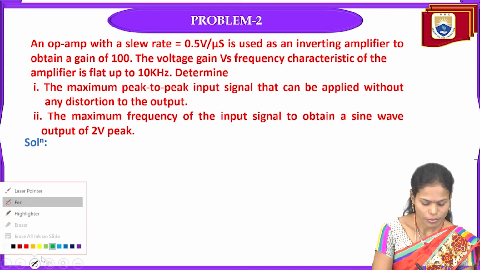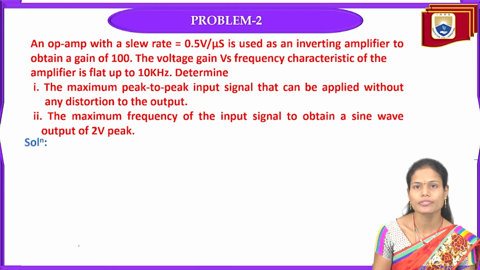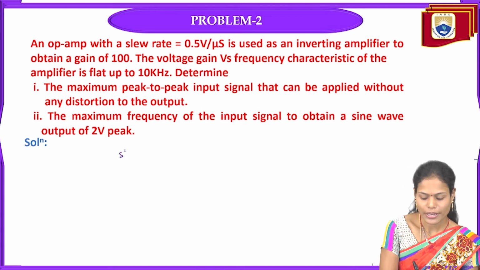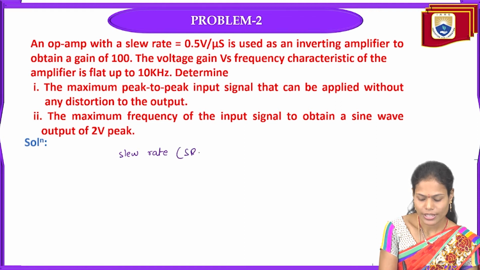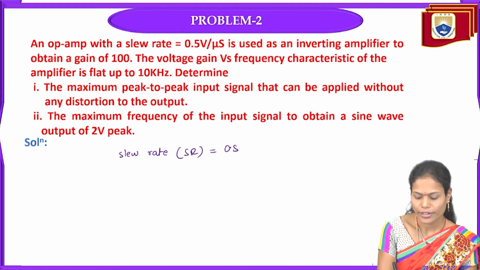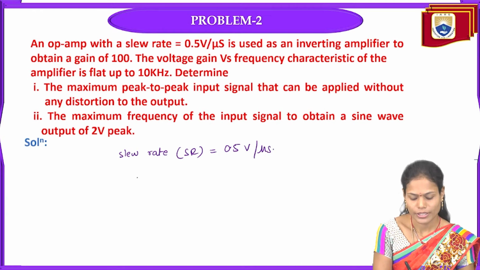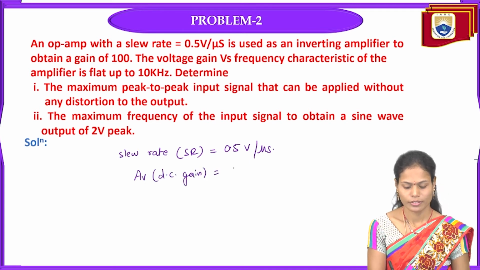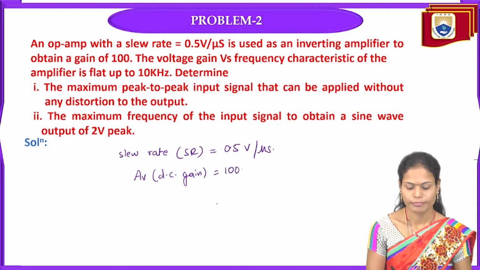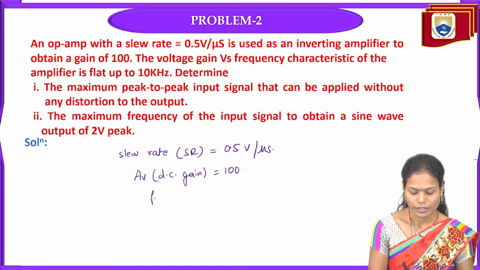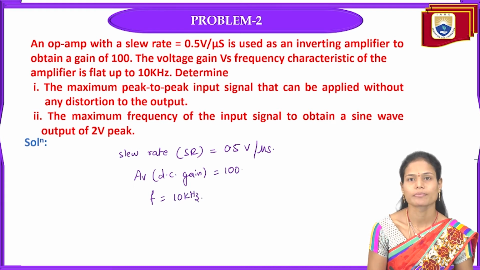To solve this problem, first we will write the given parameters. The first parameter is slew rate. We can represent it as SR equal to 0.5 volts per microsecond. And the given DC gain, or voltage gain, is 100, and it will be constant up to a frequency of 10 kHz.